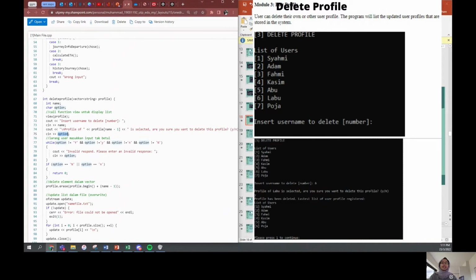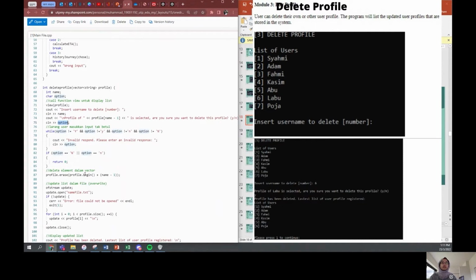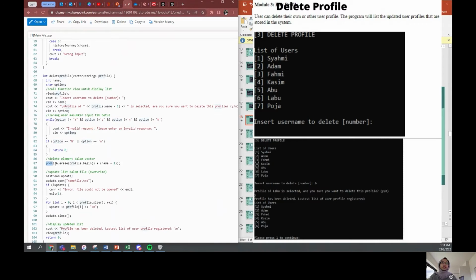After that, the element chosen will be deleted in the vector. So the list in namefile.txt will be overwritten based on the input inserted just now.